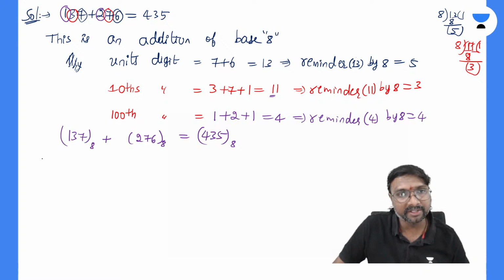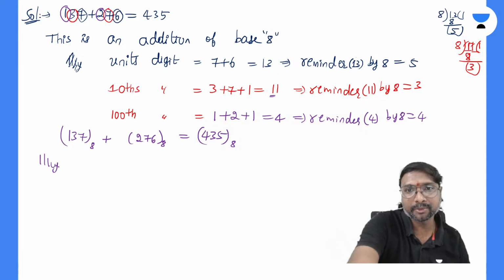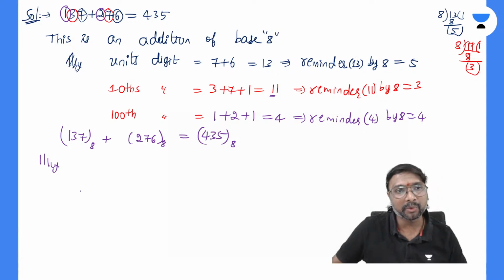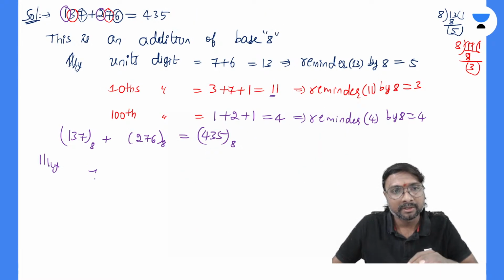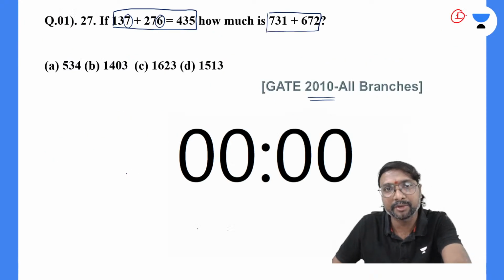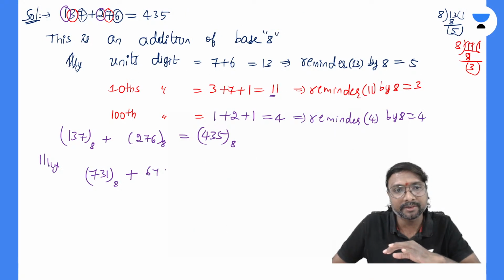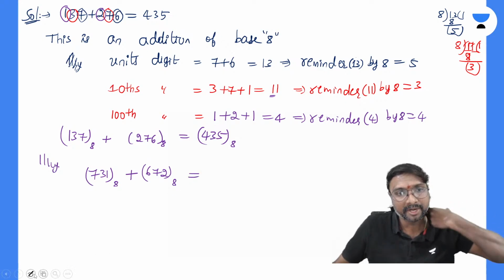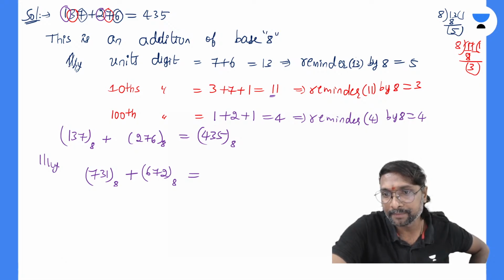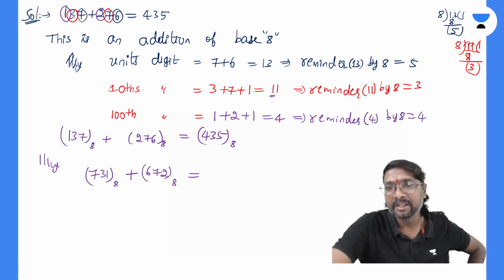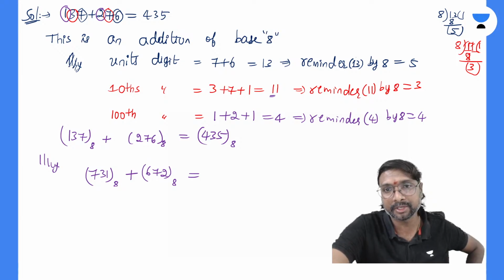Similarly, what can you get if you just observe? 534, right? Similarly, for this one, 731 in base 8 plus the second one, 672 in base 8, is equal to how much? That number corresponds to the octal base. In a similar manner you can get this now, everyone.